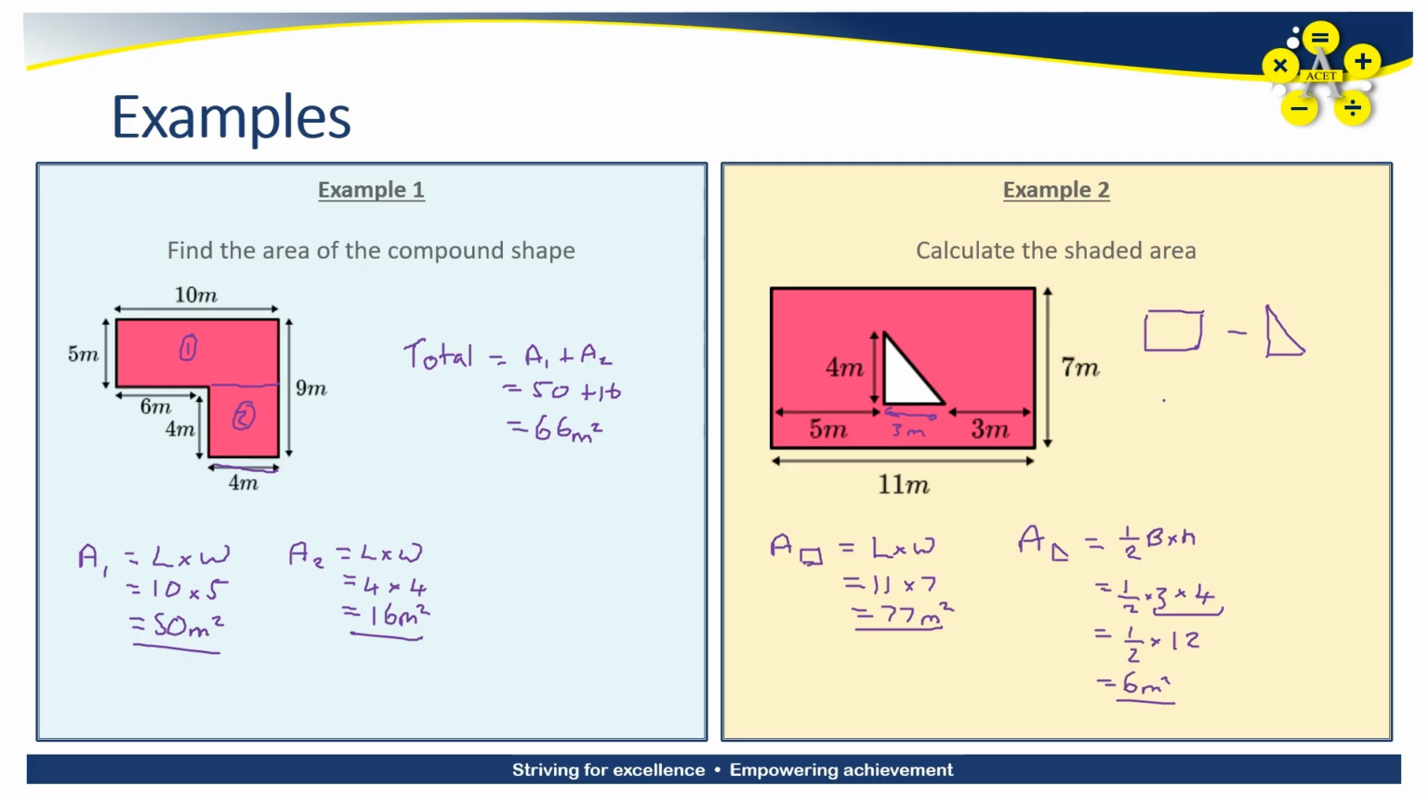So going back to the shaded area then, because that was the question, calculate the shaded area. And like we said, it's the rectangle with the triangle cut out. So what I'm going to calculate is that 77 taking away that 6 to give me an answer of 71 meters squared. So every time I'm looking at compound area, it might be an example of the first one where we've added two separate parts, or it might be where we have taken apart and removed something.